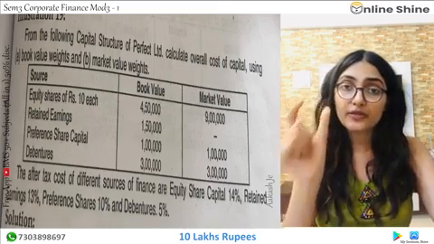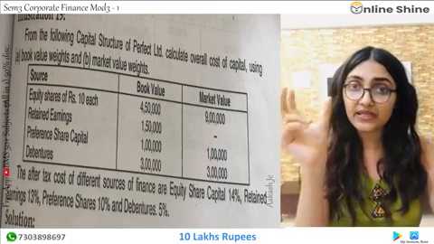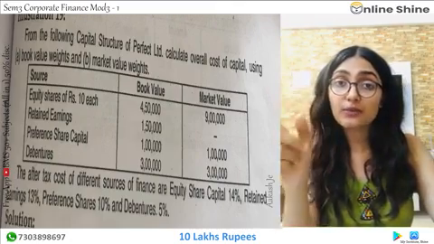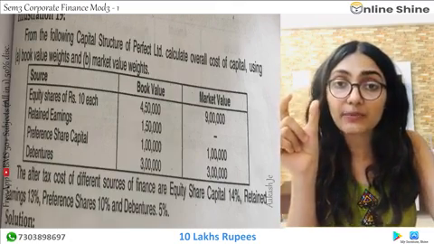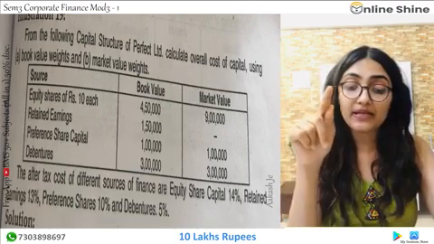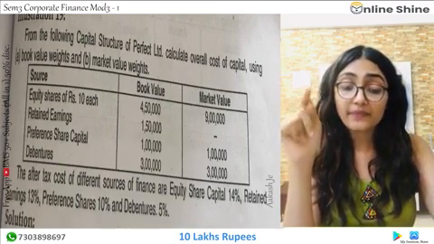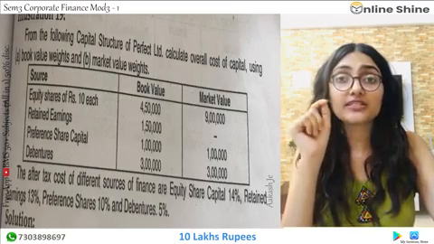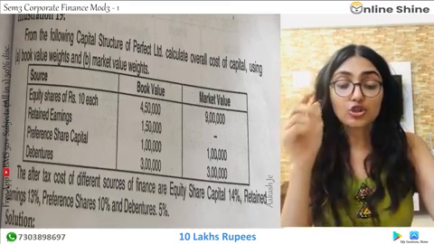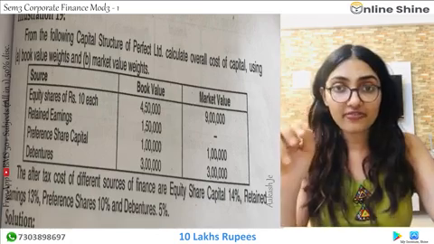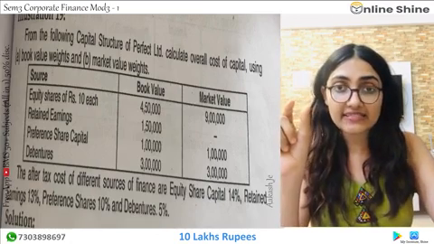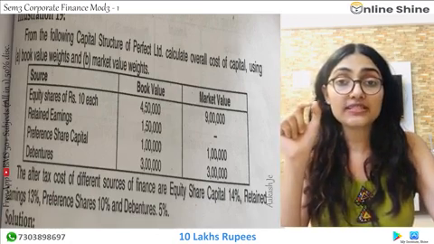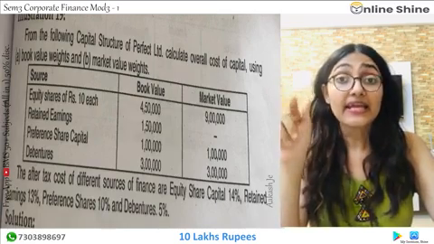So if my total capital is 10 lakhs, how much is the proportion? How much is the proportion of equity share capital? Equity share capital is how much? It is 4.5 divided by 10. Now you need to find out the proportion as a percentage. So what you will do is, 4.5 in lakhs is given to you. Total how much is there? Divided by the total of 10 lakhs into 100.